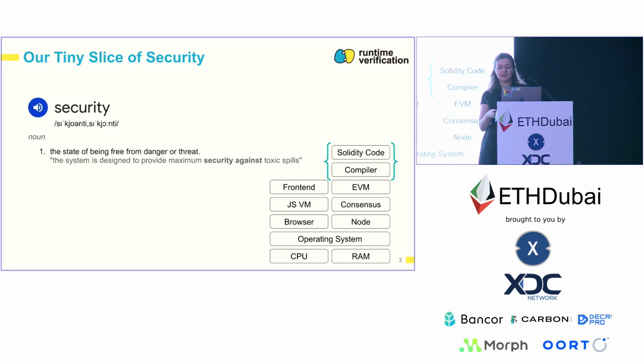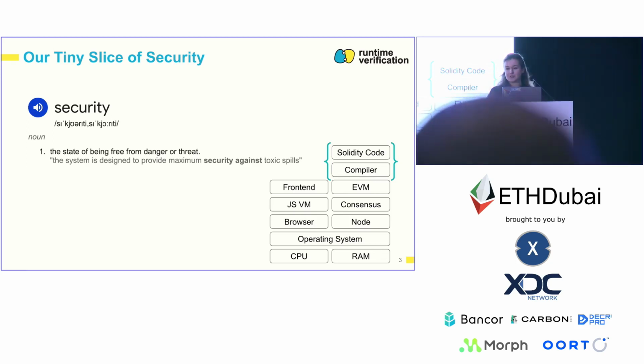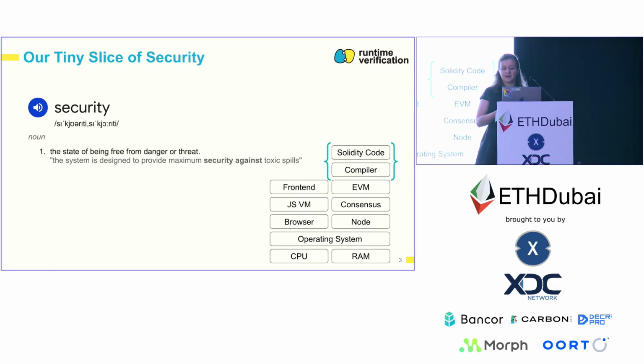Even if the Solidity code is correct, it can still be exposed by bugs in the compiler or in the CPU, a cosmic ray flipping some bits in some computer's RAM, and so on and so forth. But the good news is that there are some tools that actually help us make sure that all parts of this stack are secure, and Kontrol, the tool I'm going to talk about today, is working on the Solidity and EVM smart contract level.